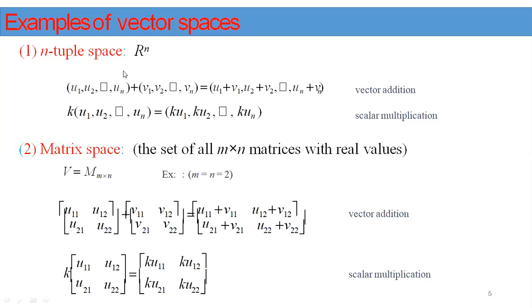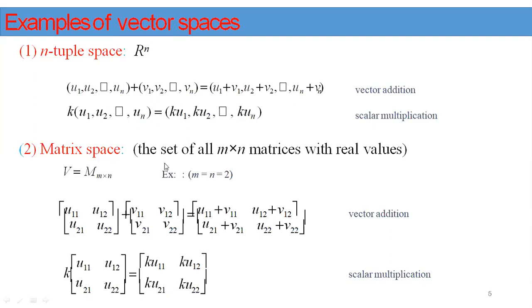So R to the power of n under the operations vector addition and scalar multiplication satisfies all 10 axioms. That's why R to the power of n is a vector space. This is called an n-dimensional vector space, and another name is n-tuple space. This is the first example, another main example.